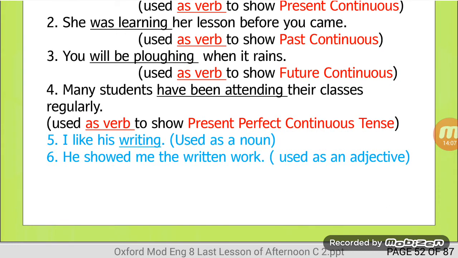There can be some other examples. For example, his untiring efforts made him so successful. Untiring efforts, untiring, ing form, but it is being used here as an adjective. So present participle can be used as a noun, it can be used as an adjective.